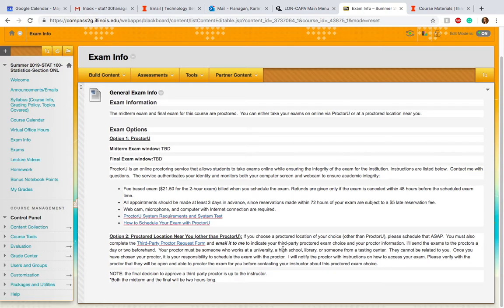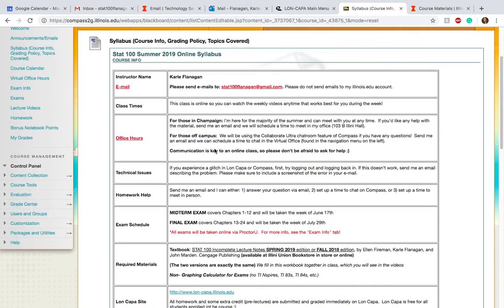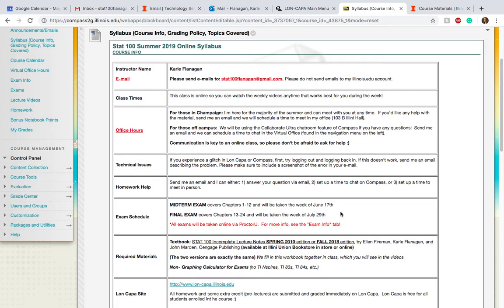I'll send more info about this as the time gets closer, but the exams can be taken anytime during the exam week. It says right here, exam window to be determined, but if you look on the syllabus, I know when the exam weeks are. The midterm is the week of June 17th and the final is the week of July 29th. So you can take your exam anytime throughout that entire week, which is nice.